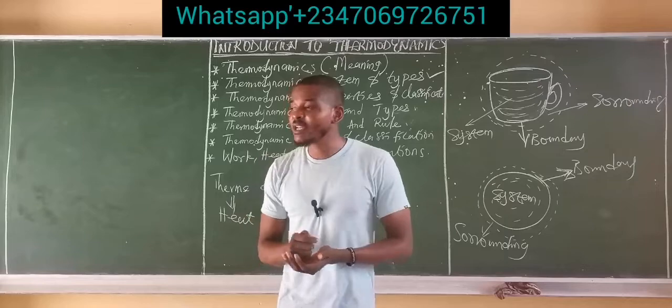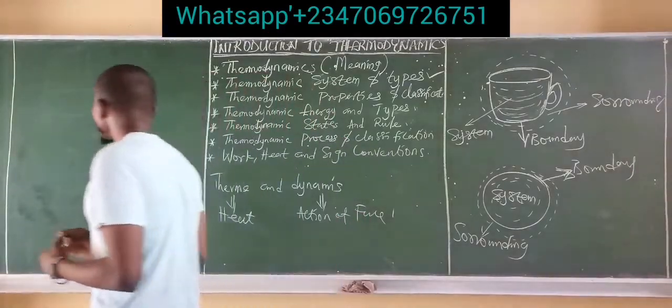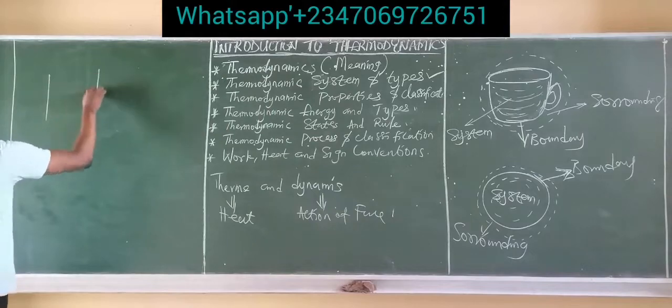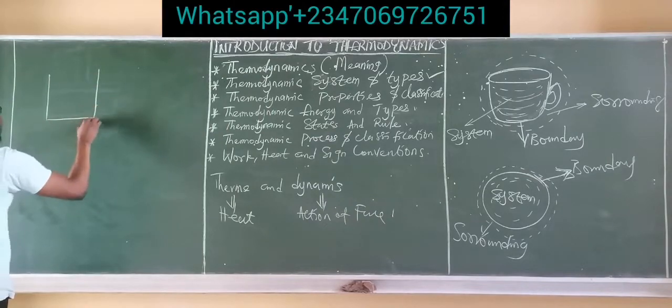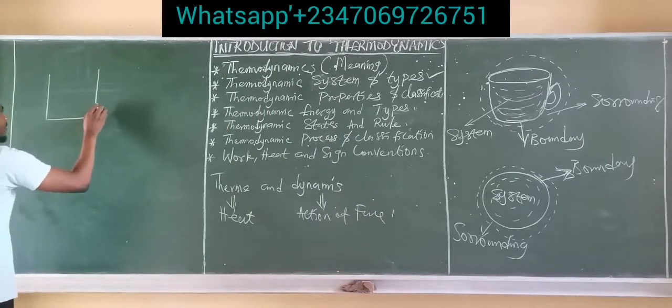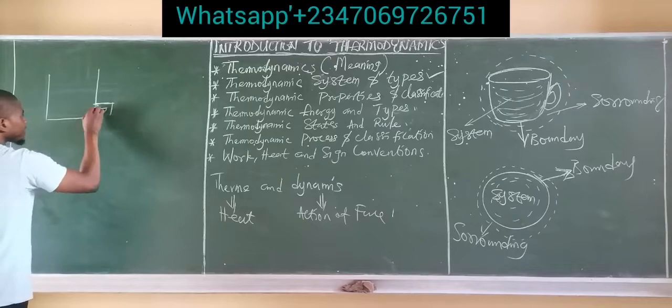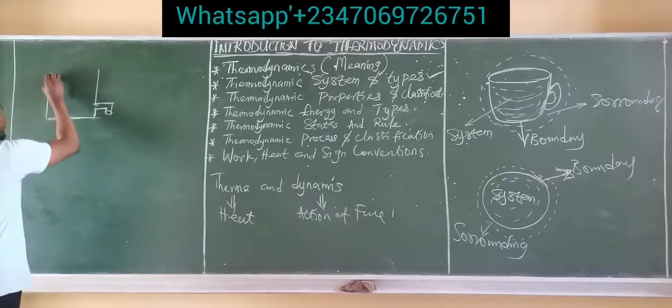Now, for example, let's say we have a reservoir containing water, and we have an opening or a valve in this reservoir, something like a tap.